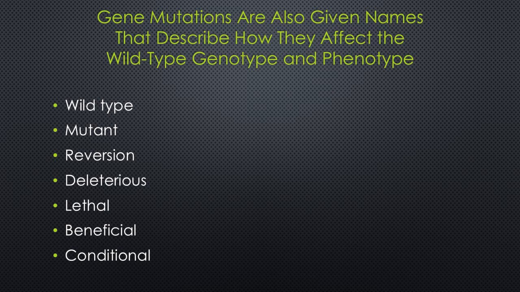A deleterious mutation, however, decreases the chance of survival and reproduction. The extreme example of this is a lethal mutation, which results in death of the cell or organism. On the other hand, a beneficial mutation enhances the survival or reproductive success of an organism.